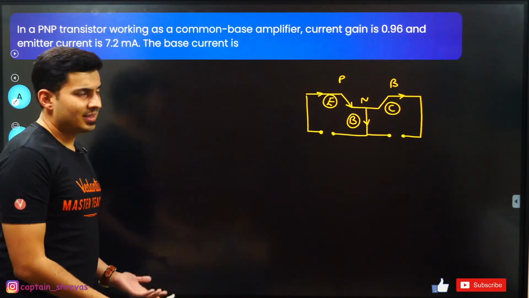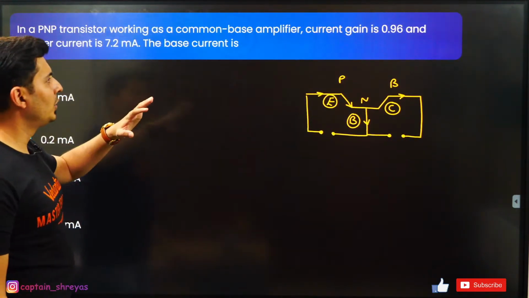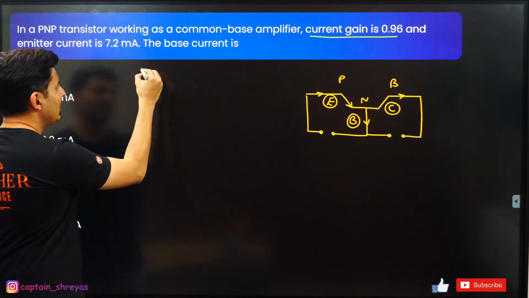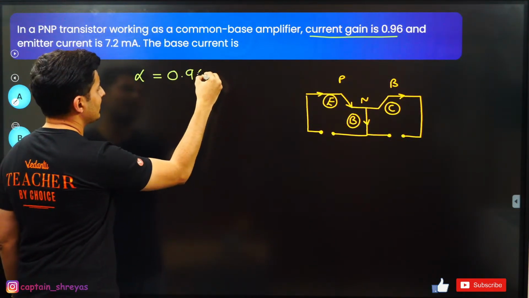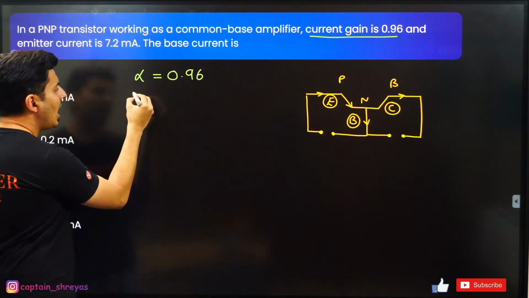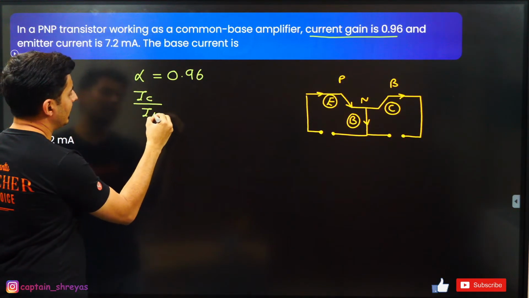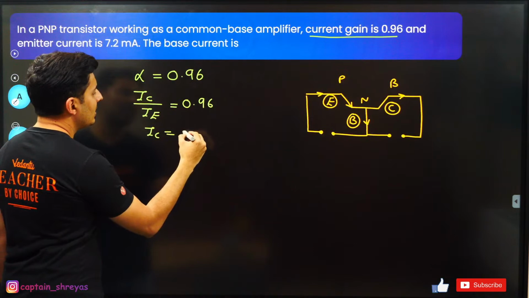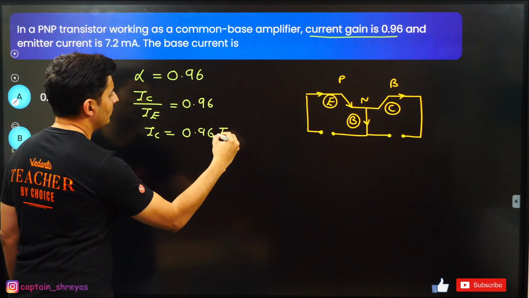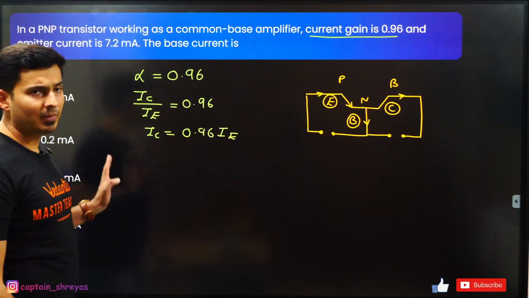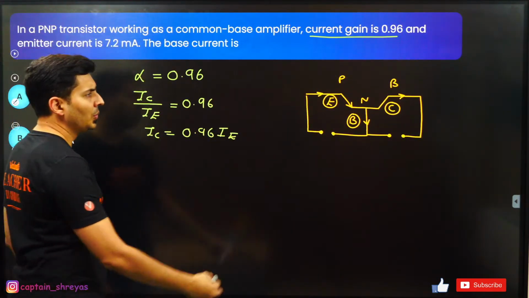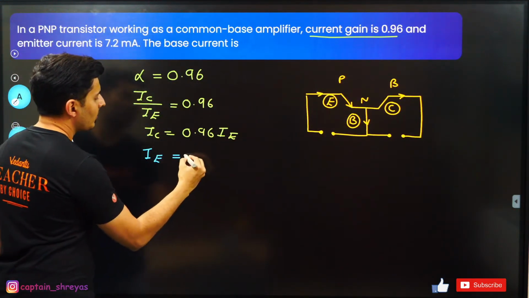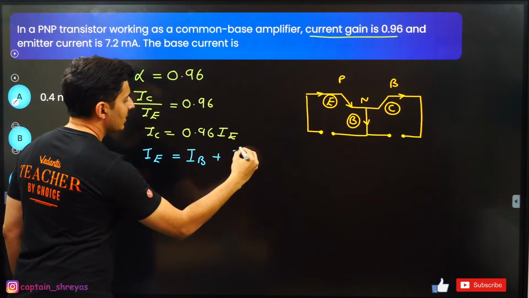So my dear students, in such a kind of a question, because the current gain is mentioned and it is less than 1, alpha has been given to be 0.96. Alpha is the collector current by the emitter current, that is 0.96. So the collector current is 0.96 times of emitter current, correct? Now one more thing I know, emitter current is base current plus collector current. Standard result.